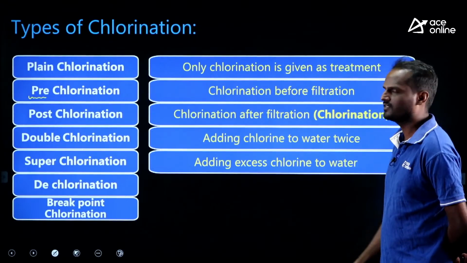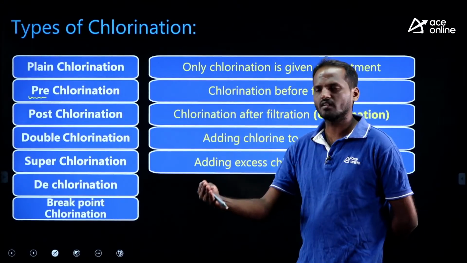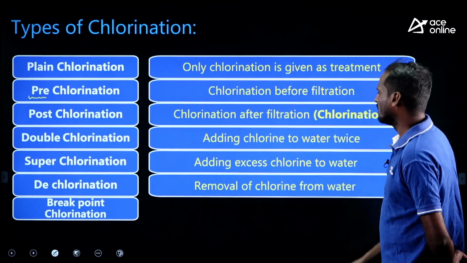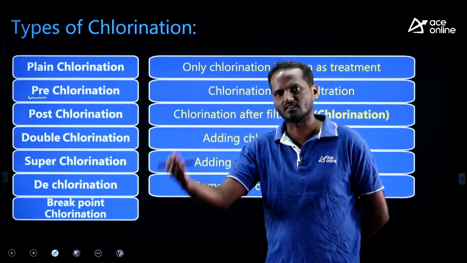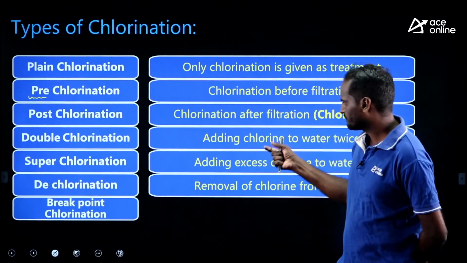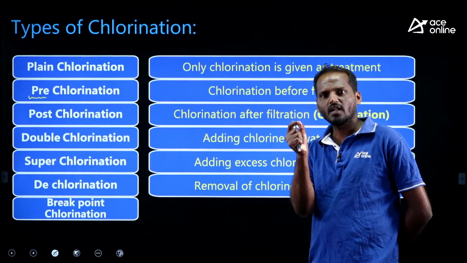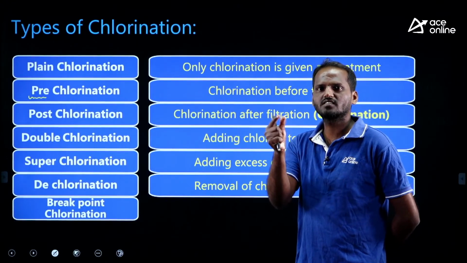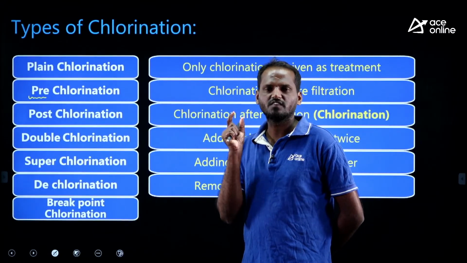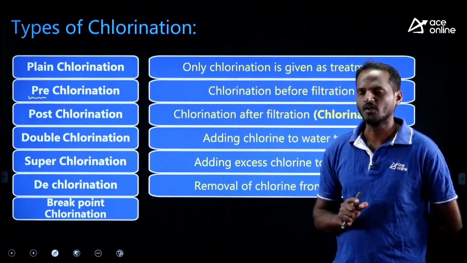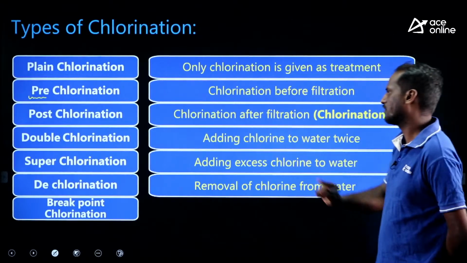What is superchlorination? Just now we discussed, adding excess chlorine to water. Dechlorination is removal of chlorine. If we added excess chlorine for some reason, we need dechlorination. If the residual chlorine concentration crosses 0.2 milligram per liter, it leads to trihalomethanes, which are carcinogenic in nature. To avoid that, we do dechlorination before supplying to the community. That is removal of excess chlorine.